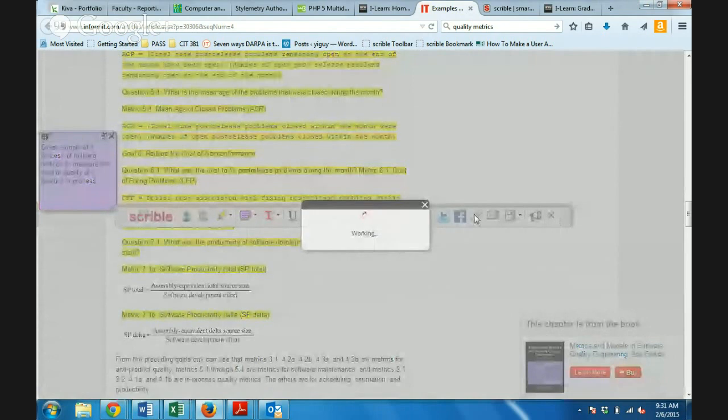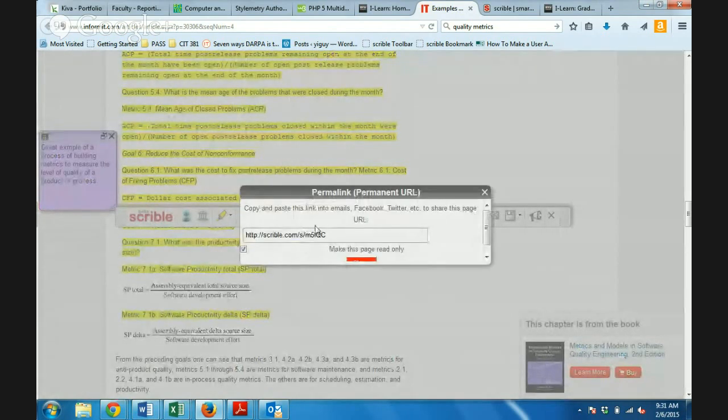If I click on that permalink, what it does is it creates a copy of that page with my annotations on it, and then creates a link that I can maintain permanently. It saves this page out to my Scribble account, and then I can use this link instead of relying on the InformIT page to keep this link for good. I now have this little local copy that I maintain in the cloud. It's stored on Scrible's servers, but I now have this permalink that I can maintain whether I keep that link or not. I don't have to be dependent on what InformIT does anymore.